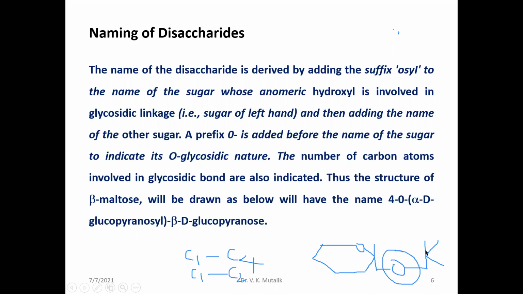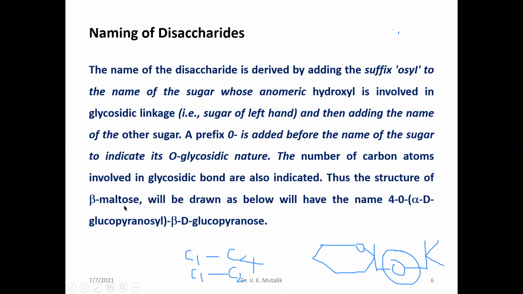The other will contribute its fourth carbon atom, involved in the glycosidic linkage. Then the prefix O is added before the name of the sugar, which indicates the oxygen glycosidic nature. The numbers of the carbon atoms involved in the glycosidic bond are also indicated. Here, the name given is 4-O-alpha-D-glucopyranosyl-beta-D-glucopyranose, in the case of the structure of maltose.